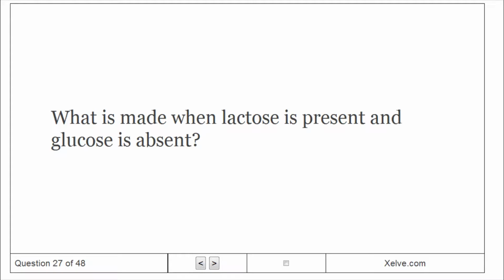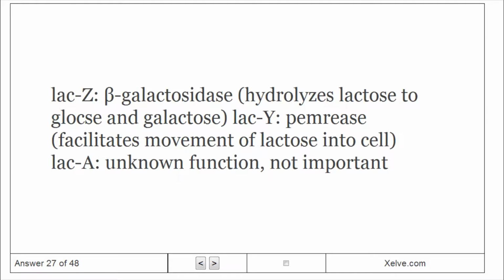What is made when lactose is present and glucose is absent? LacZ, beta-galactosidase, hydrolyzes lactose to glucose and galactose. LacY, permease, facilitates movement of lactose into the cell. LacA, unknown function, not important.